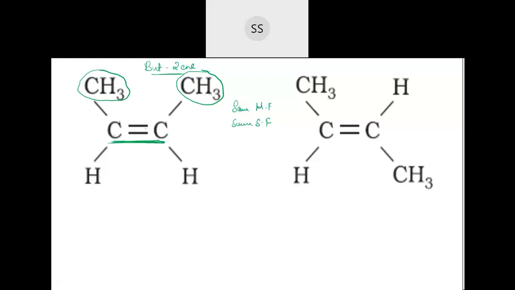Now, if these groups are present on the same side of the carbon-carbon double bond, meaning one group attached to one carbon and one group attached to the other carbon, but both on the same side, like here hydrogen and hydrogen, then we call them cis isomers. But if the groups attached are on the opposite side, like hydrogen and hydrogen on the opposite side, CH3 and CH3 on the opposite side, then we call them trans isomers. So that is the classification.